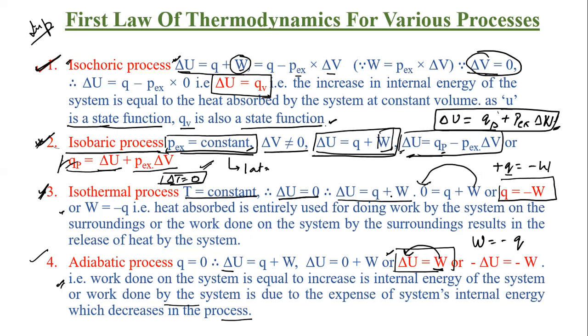We know delta U is zero for an isothermal process. As per the first law, delta U is equal to Q plus W. Delta U will be equal to 0, so 0 will be equal to Q plus W. So Q will be equal to minus W as per the isothermal process, or you can say W is equal to minus Q.